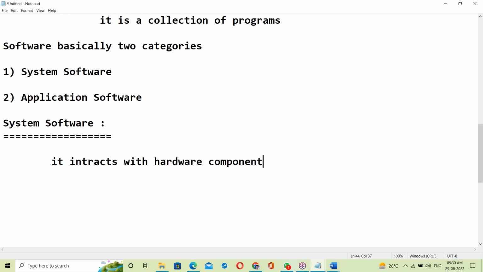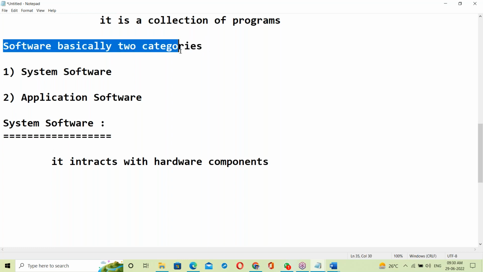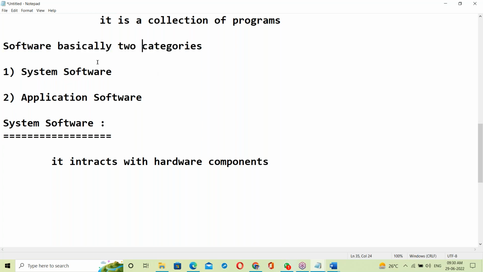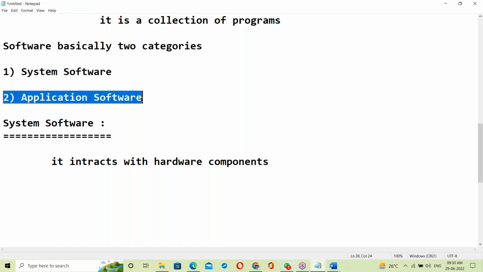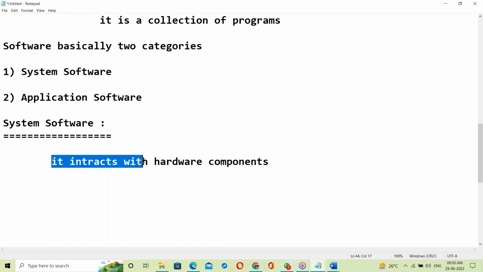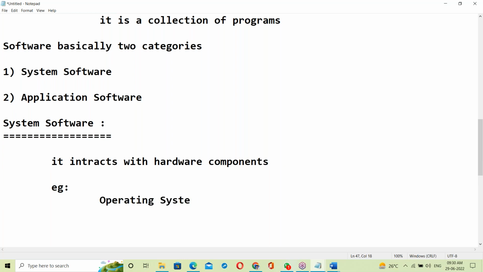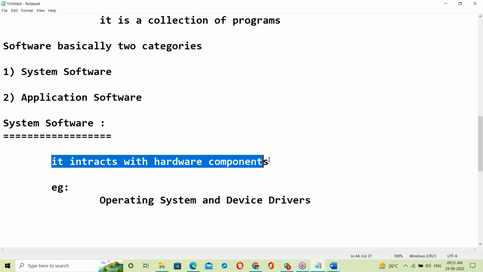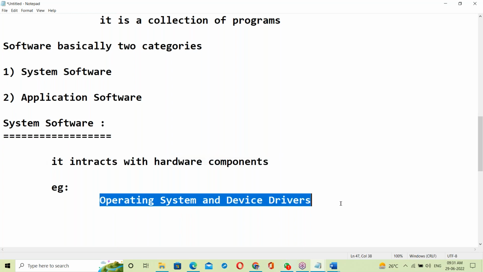Examples of system software are operating systems and device drivers. They come under this category.